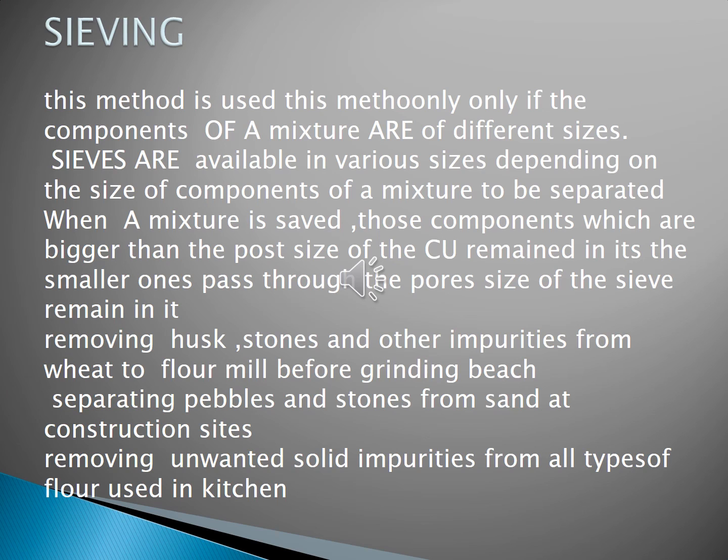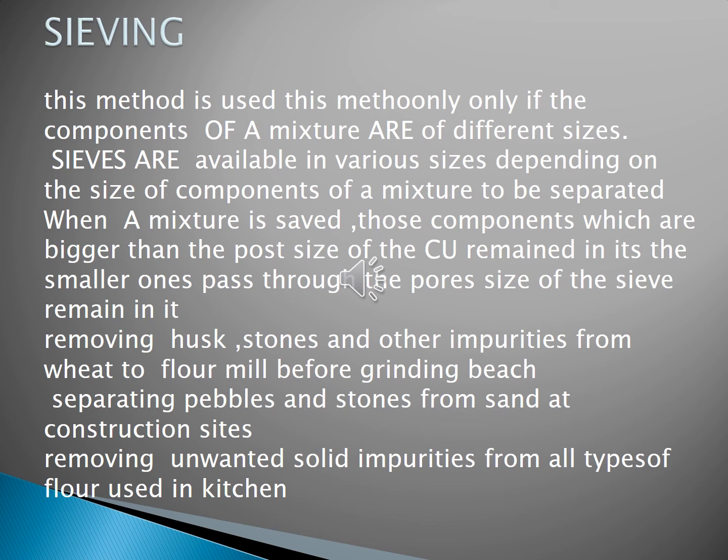Sieving method. This method is used only if the components of a mixture are of different sizes. So listen, children, sieving is used only when the components of a mixture are of different sizes.